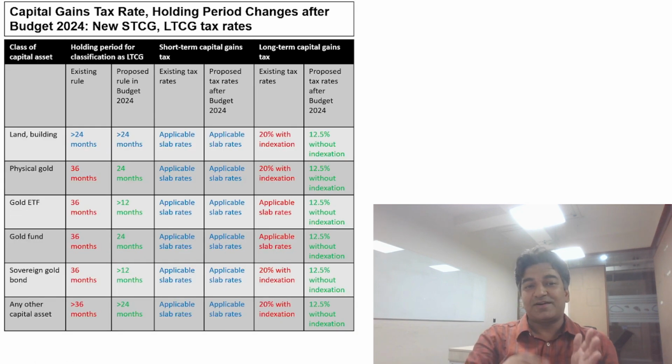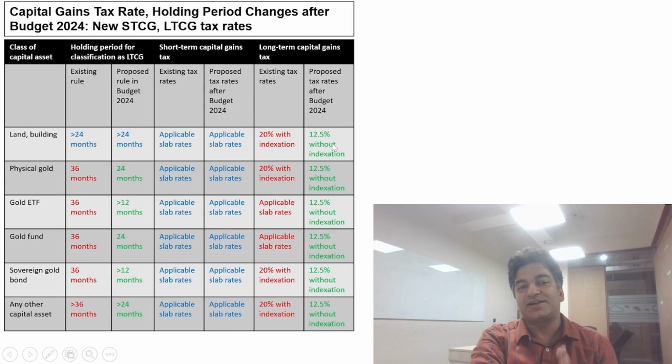So friends, let's now discuss other types of assets, that is land and building, physical gold, gold ETF, gold funds, sovereign gold bonds and any other capital assets. Short-term capital gain will be taxed at the applicable slab rates. Long-term capital gain, which was earlier taxed at either 20% with indexation or the applicable slab rates, will now be taxed at 12.5% without indexation.